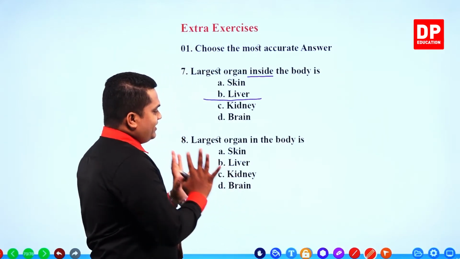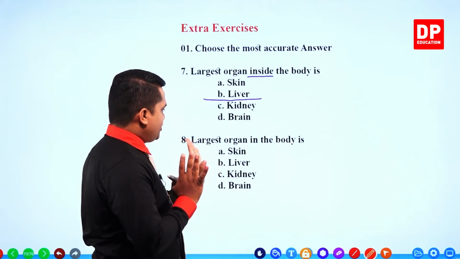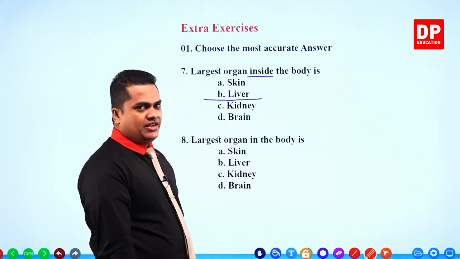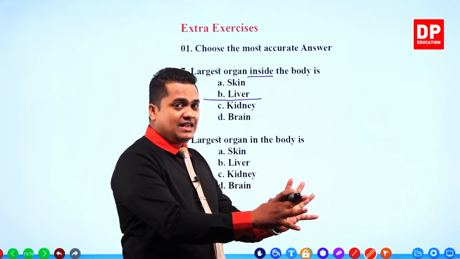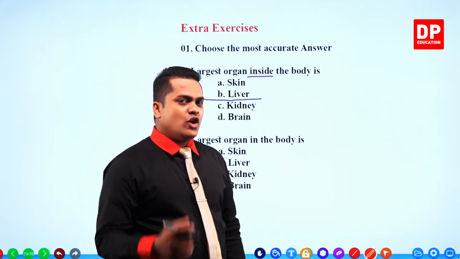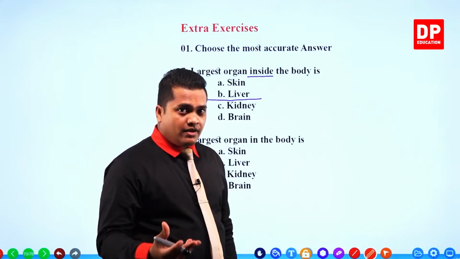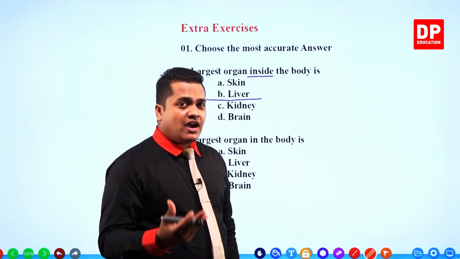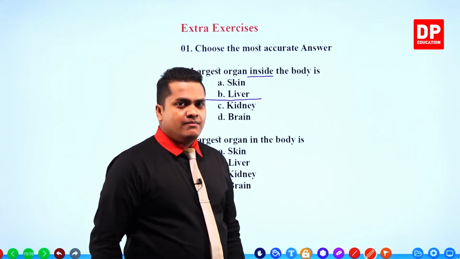Then you are given the normal question: what is the largest organ in the body? Here they are not mentioning whether it is interior or exterior, so we have to consider the whole body. If you are considering the whole body, there is an organ with about 4.5 kilograms of mass.